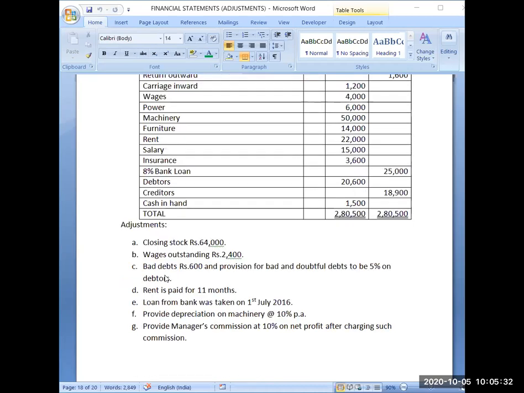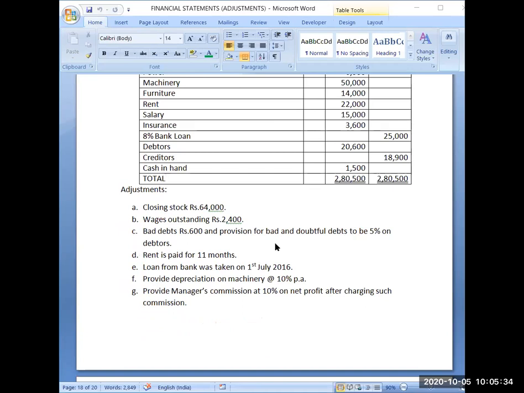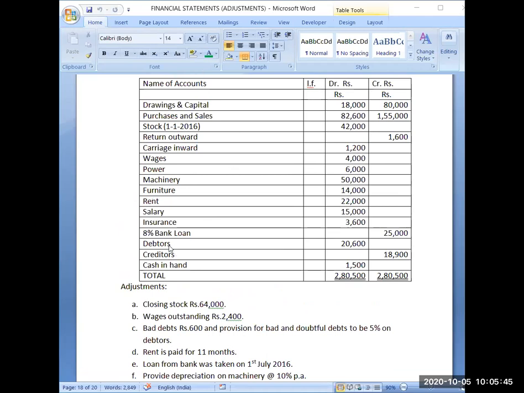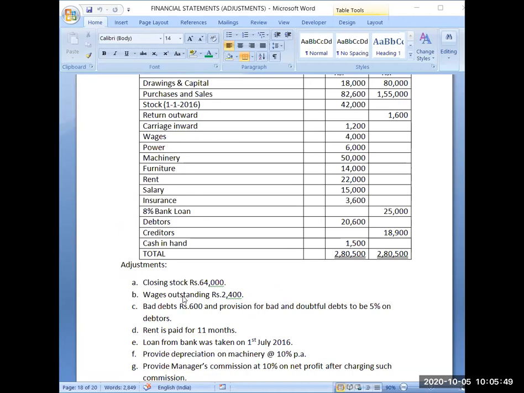Now some adjustments also have been given. So whenever adjustments are given, first put a mark on these points wherever you are supposed to make some adjustment. So first adjustment is closing stock. That no account you will find here, so that's why no need of any pointing here. Wages have been given adjustment. So wages I will put a mark. So I can put a mark here on wages that this account has an adjustment.